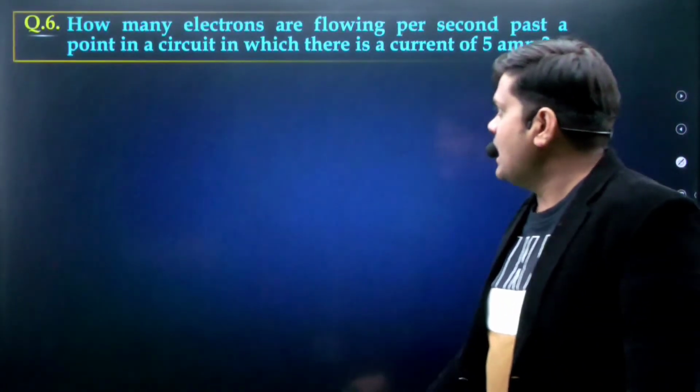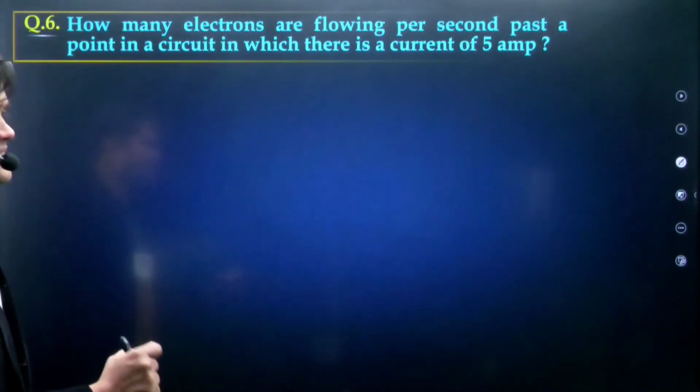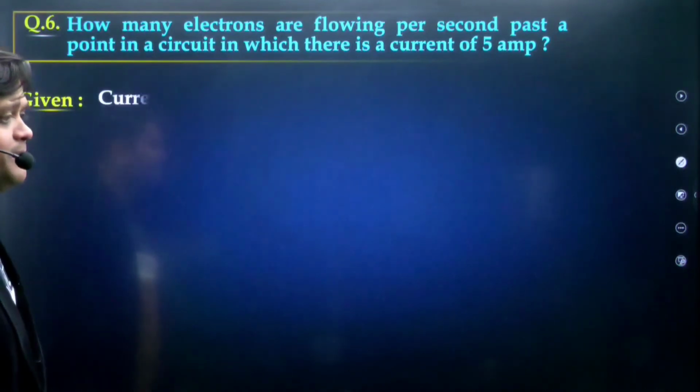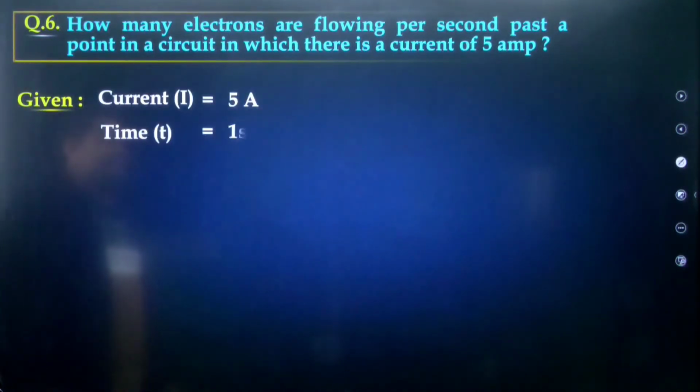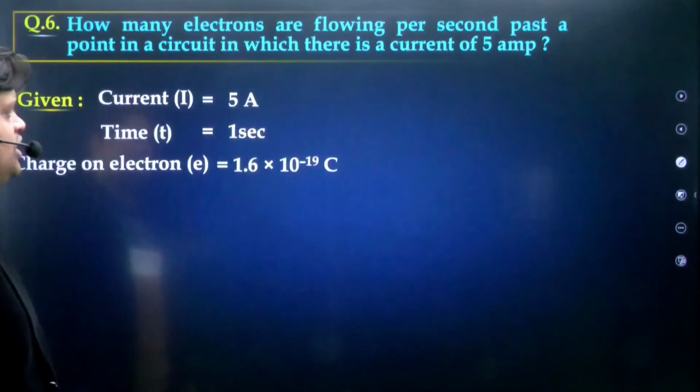The next question: how many electrons are flowing per second, time given as 1 second, past a point in a circuit in which there is a current of 5 ampere? Current is given, time is given, and we find the number of electrons.